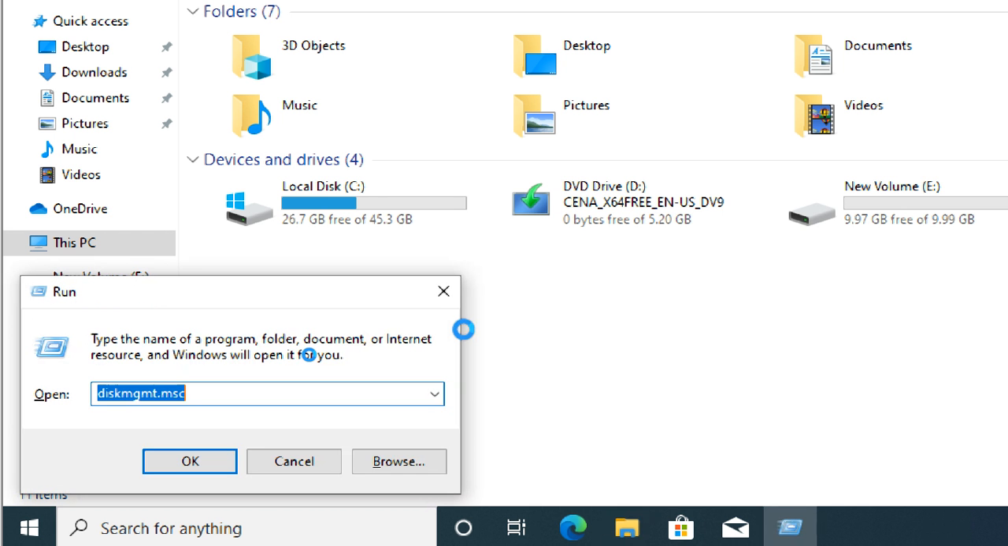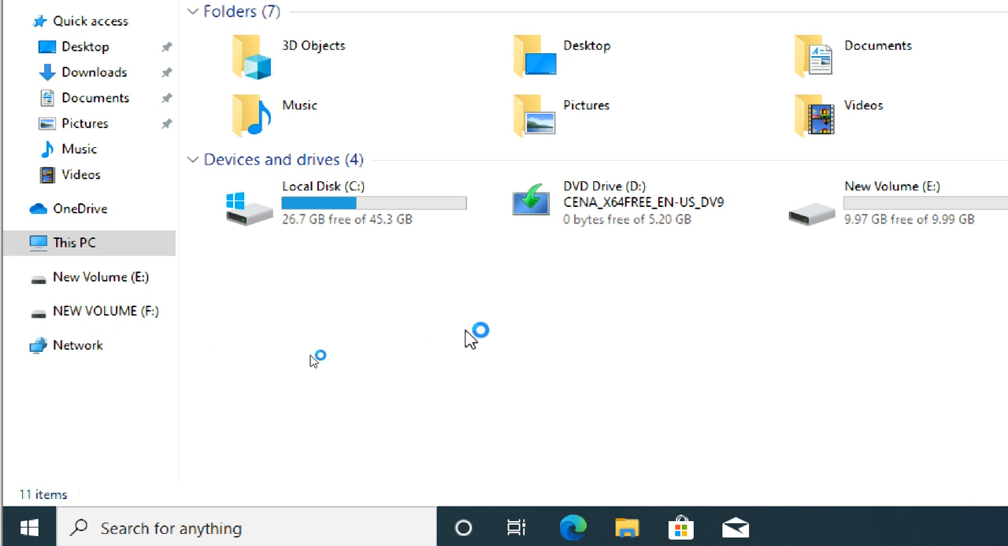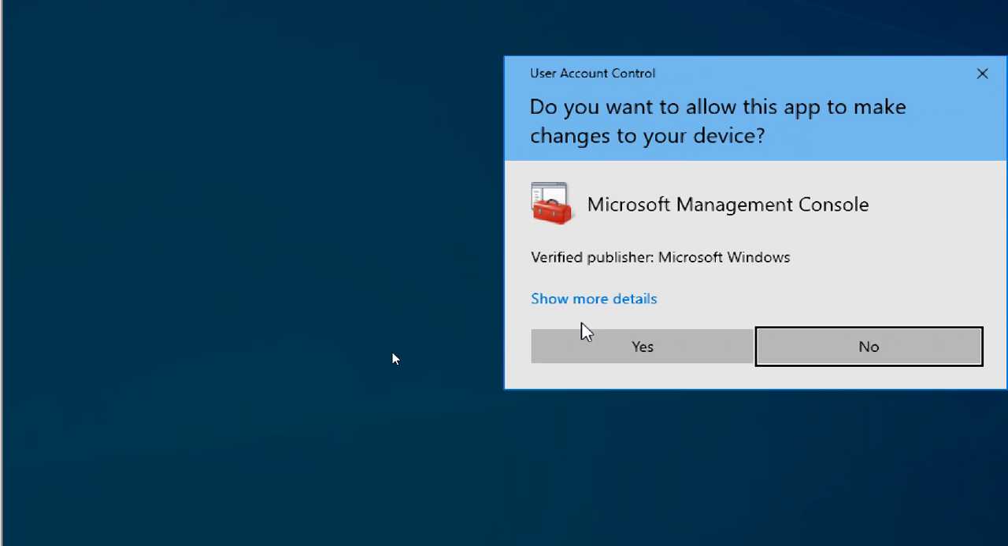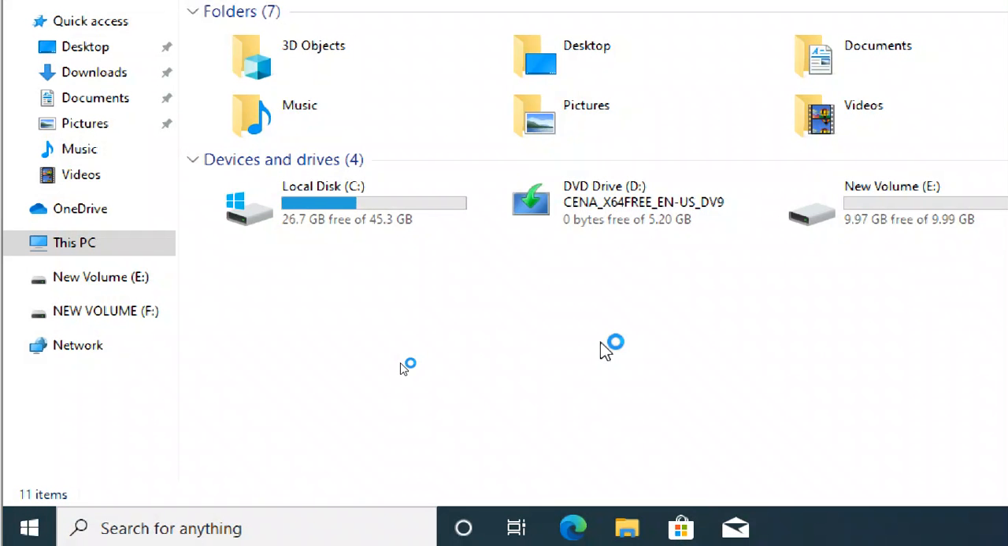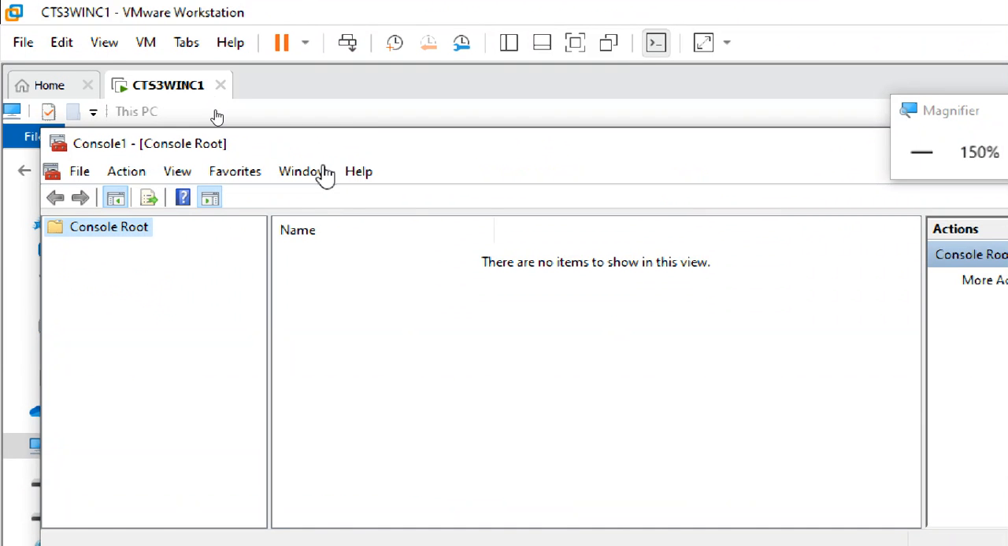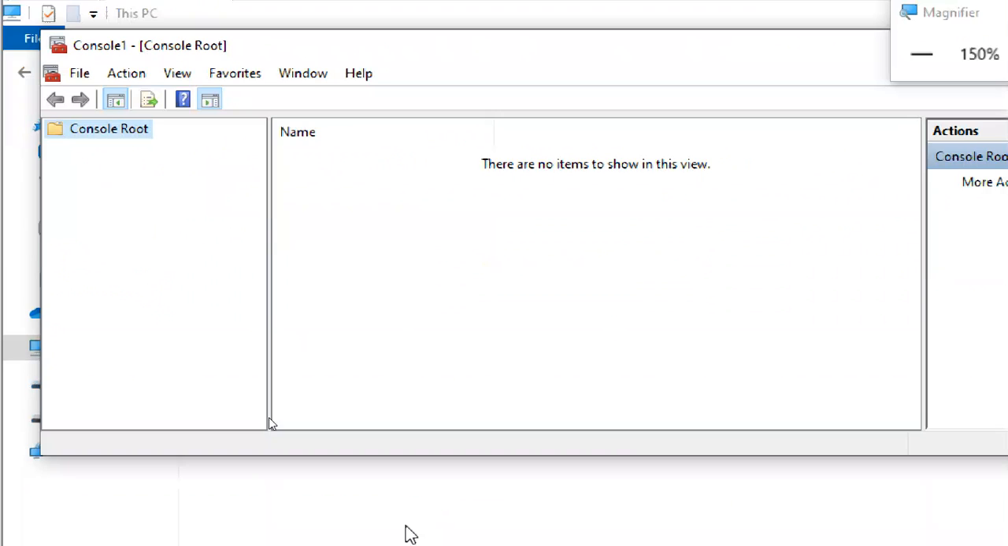Go to run. Type mmc, Microsoft Management Console. It will ask for permission, click yes. Okay. It is an empty console.